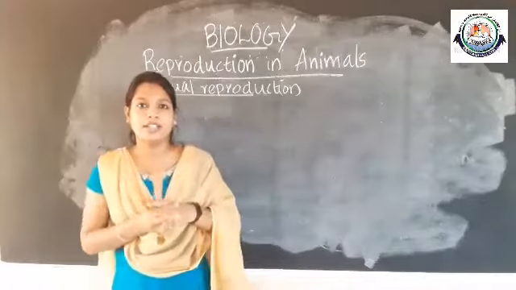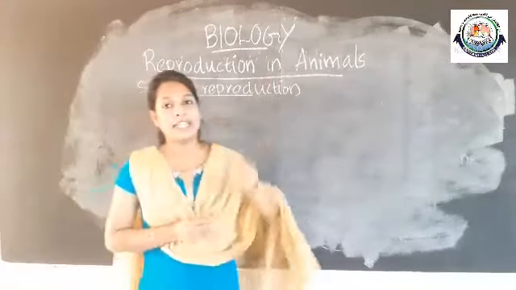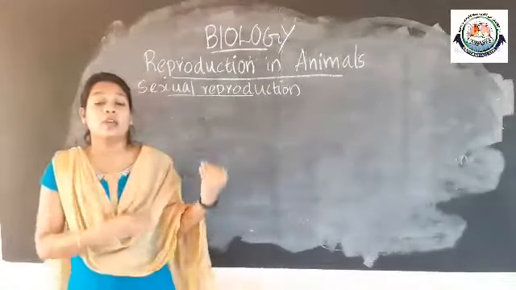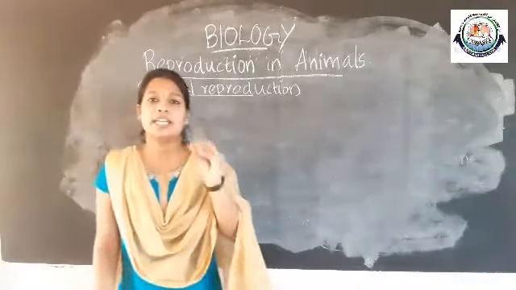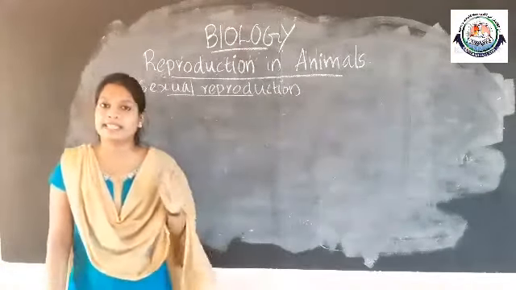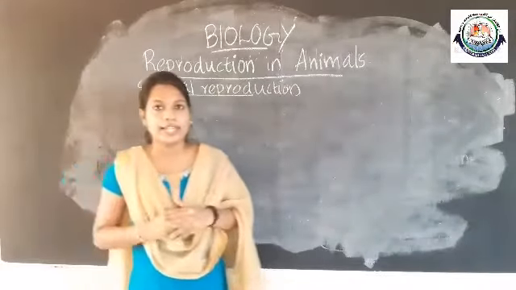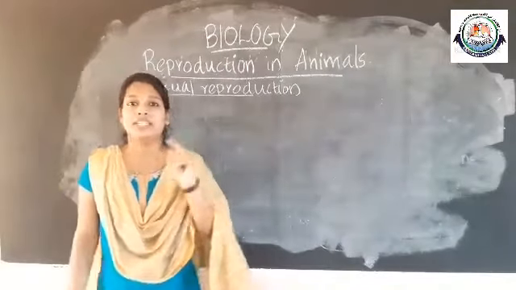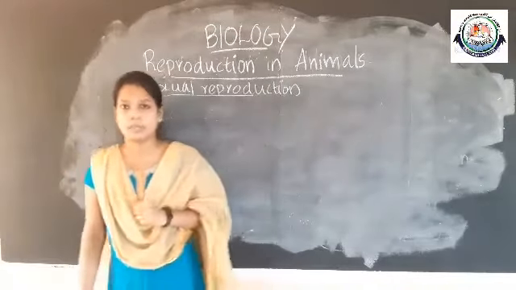Now we have started the next chapter in biology, that is reproduction in animals, and we have just started that chapter. In our previous class, we studied briefly what sexual reproduction and asexual reproduction are, right? So we know that in organisms there are two modes of reproduction. One is asexual reproduction and the other is sexual reproduction.